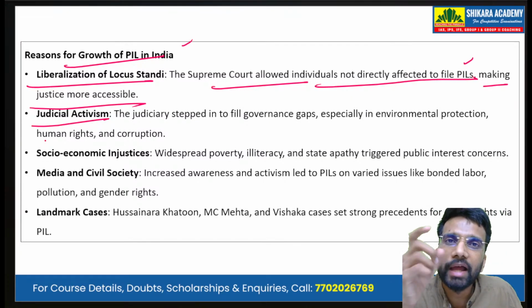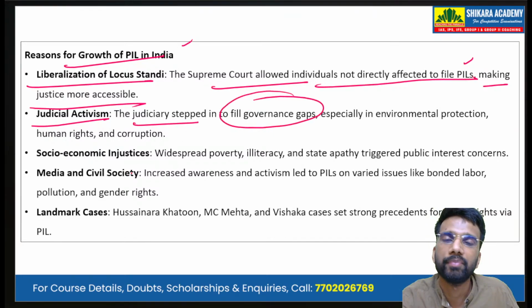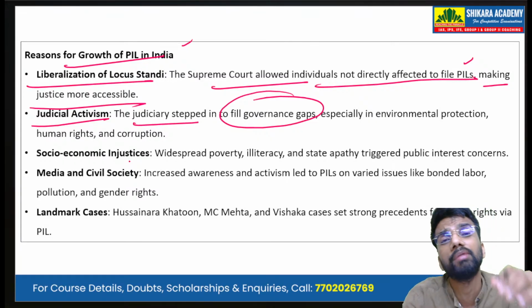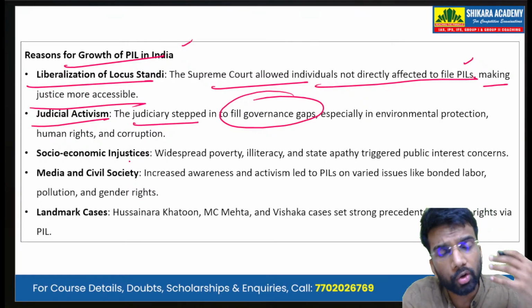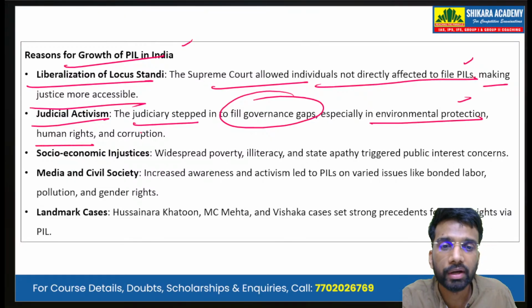Second is judicial activism. The judiciary stepped in to fill the governance gap. Over the years, we have seen cases of judicial activism, and sometimes even cases of judicial overreach, especially in environmental protection, human rights, as well as corruption.